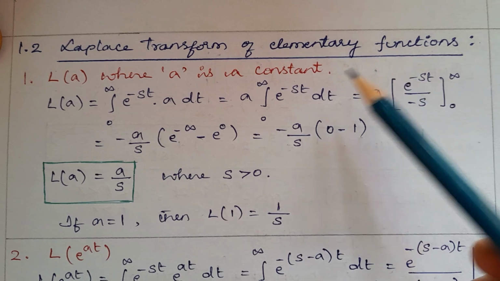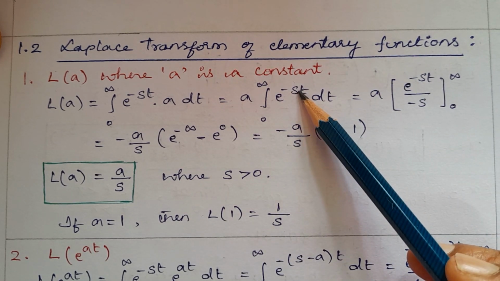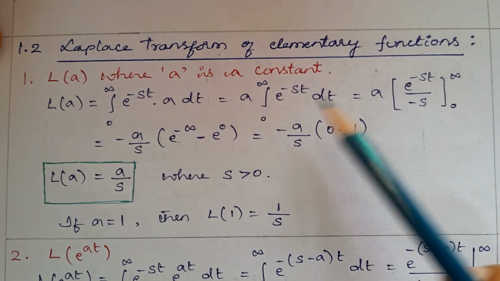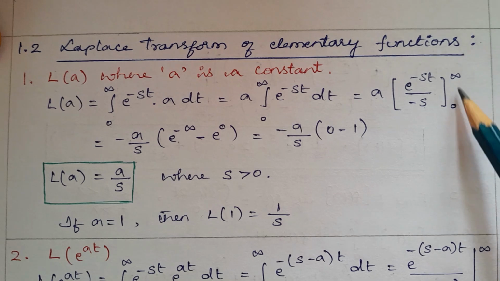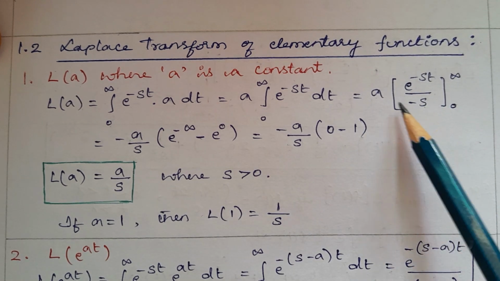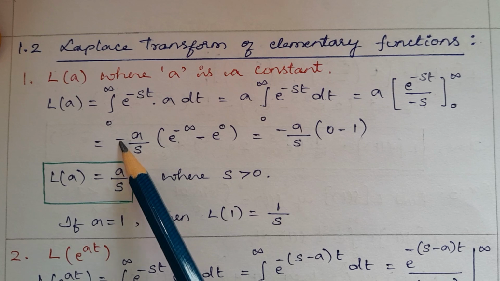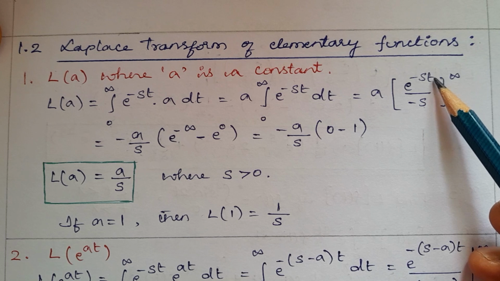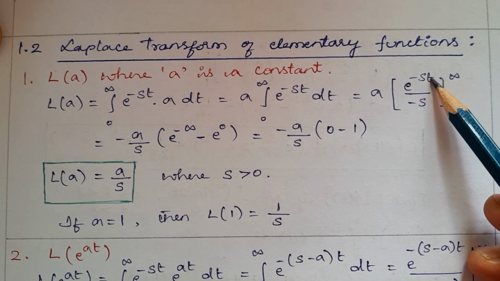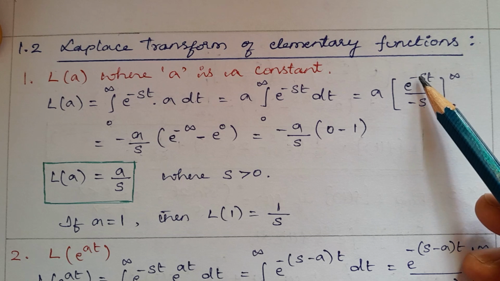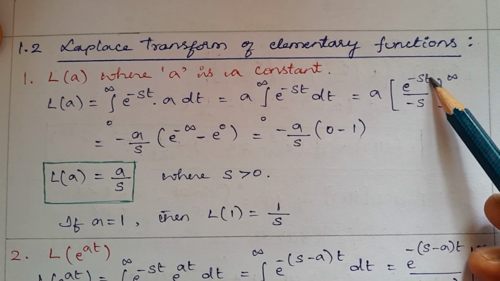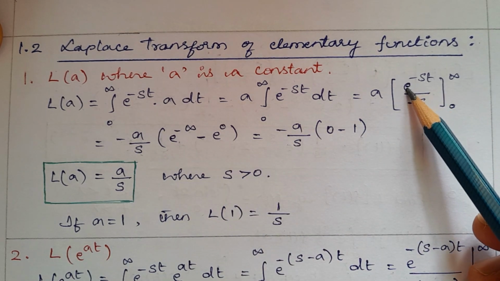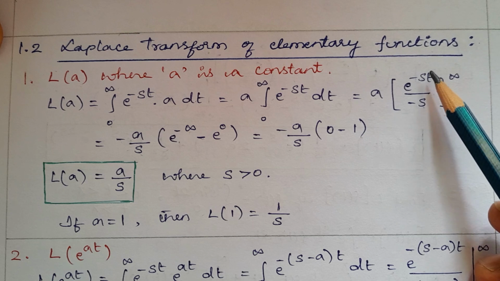A as it is. The integral of e power of minus st is e power of minus st divided by minus s, with limits 0 to infinity. Minus 1 by s take outside, so minus A by s inside the bracket. Apply the upper and lower limit for t. So e power of minus s into infinity is e power of minus infinity, minus the lower limit, e power of minus s into 0.